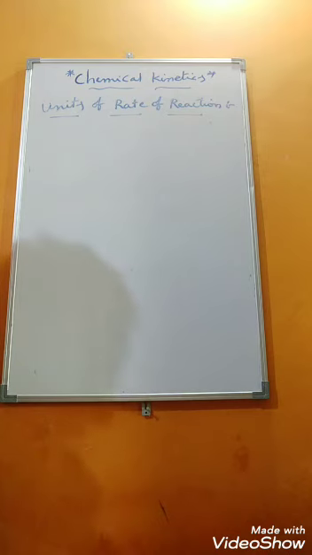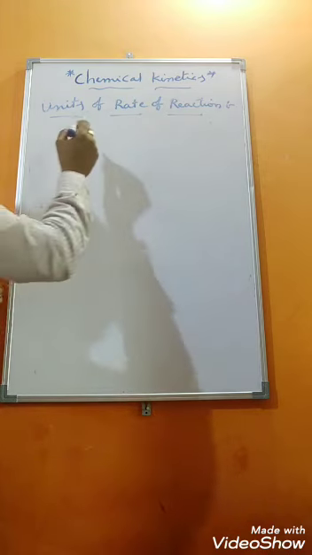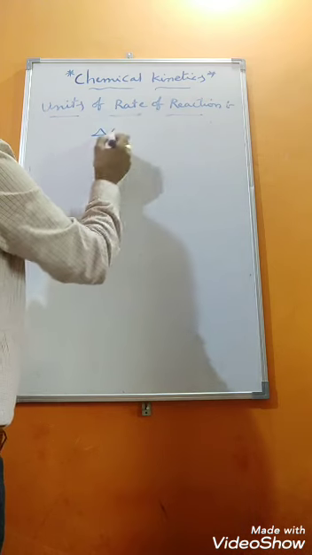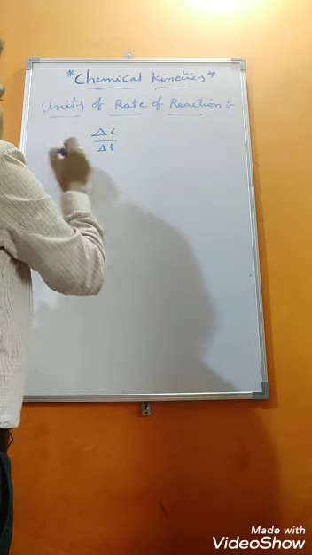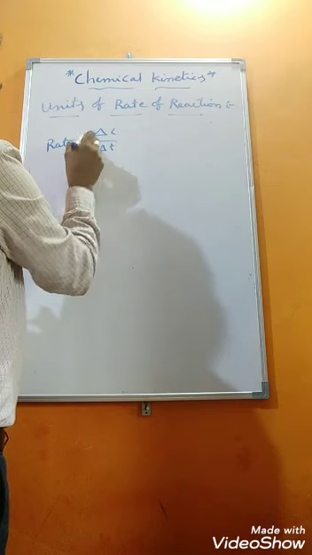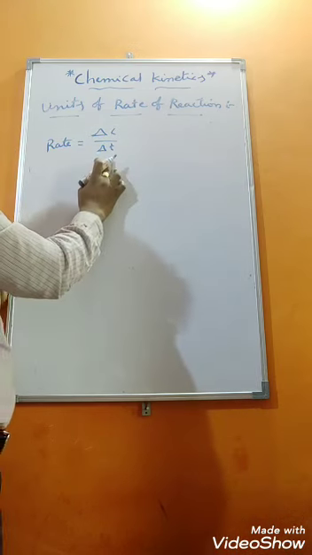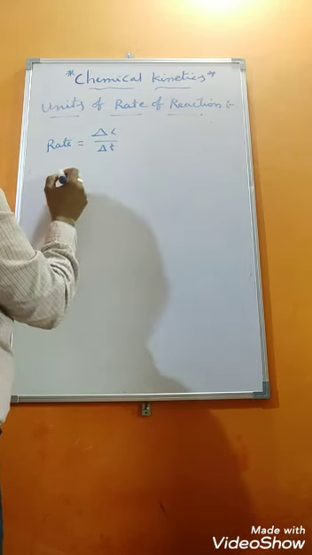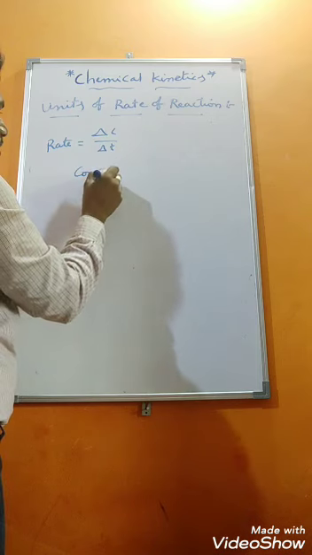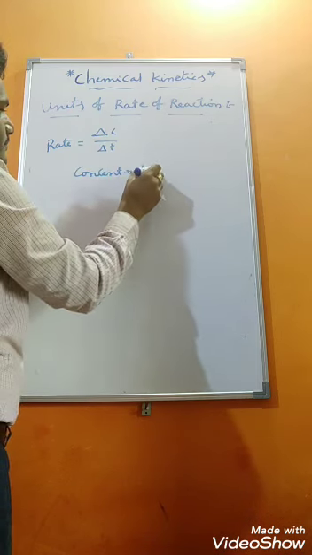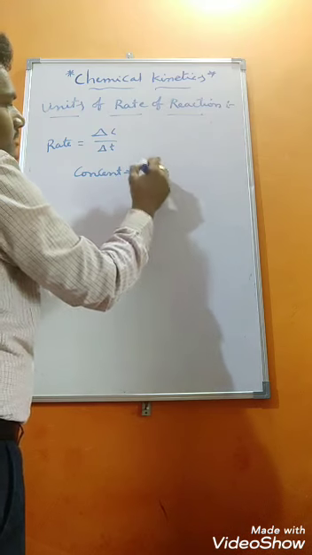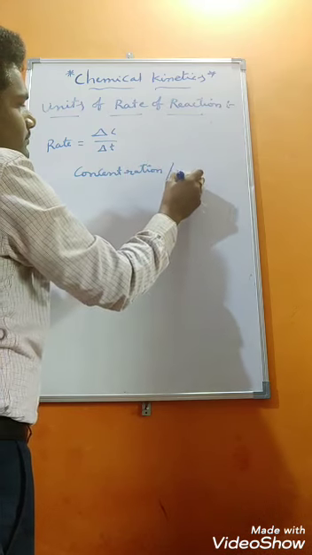We will see that. In the rate expression, we can write delta C by delta t, meaning concentration versus time. So the unit here is concentration per time.